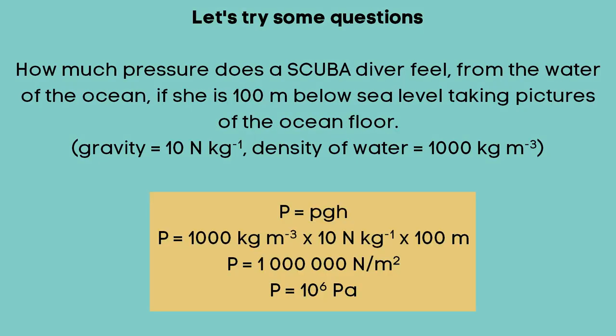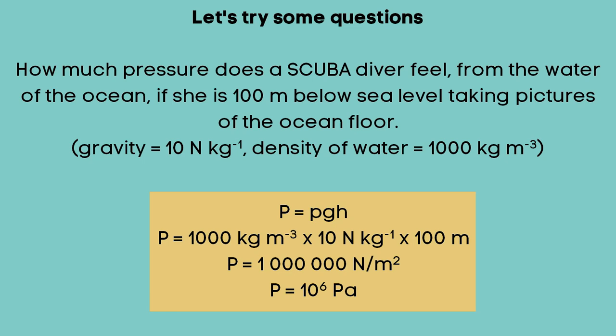Pressure in liquids is equal to rho g h. Rho represents the density of whatever liquid you're working with. So in this case, we're dealing with water, and it's salty water, but you don't really want to go through all of that. It's water, whatever it is. And so we're going to use 1,000 kilograms per cubic meter.